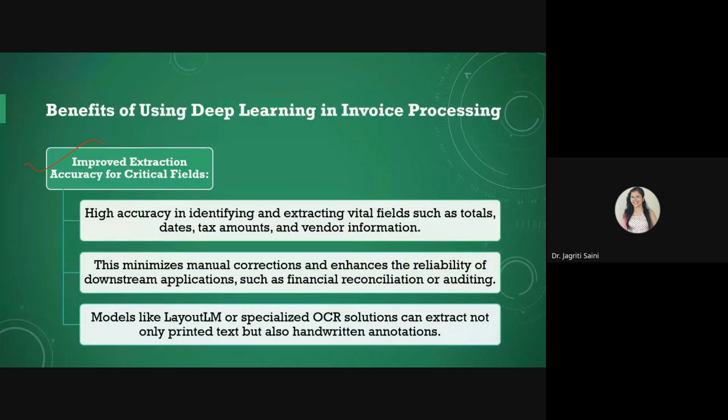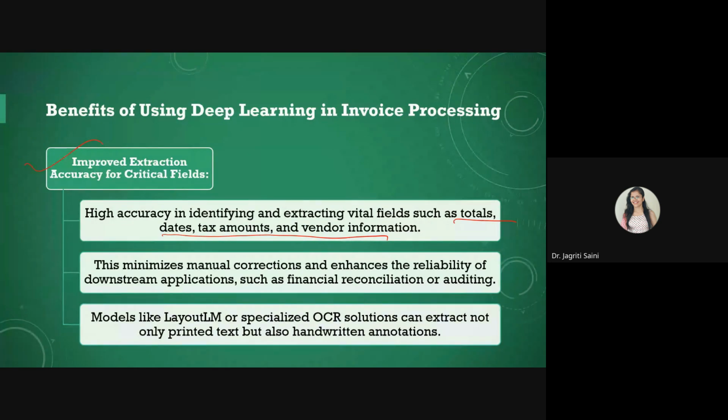It offers improved extraction accuracy for the critical fields as well, like maybe specific fields you want to target from the invoices. That could be like totals, dates, or tax amounts, or maybe vendor information. So you can focus on those specific details also by deploying an intelligent deep learning model.